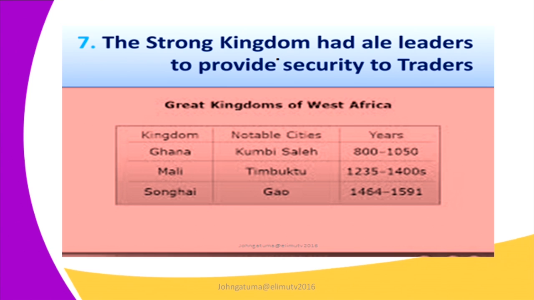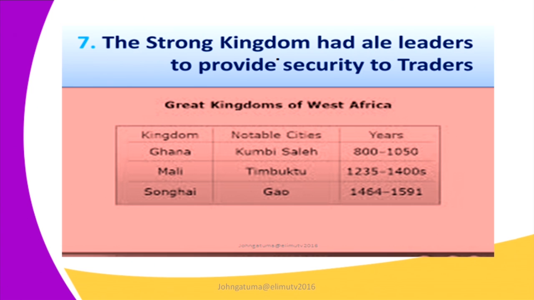So the strong kingdom that was there in West Africa, such as the kingdom of Ghana, was actually known as the Kubi Sare. The Kubi Sare was a kingdom that existed from 800 to 1050.